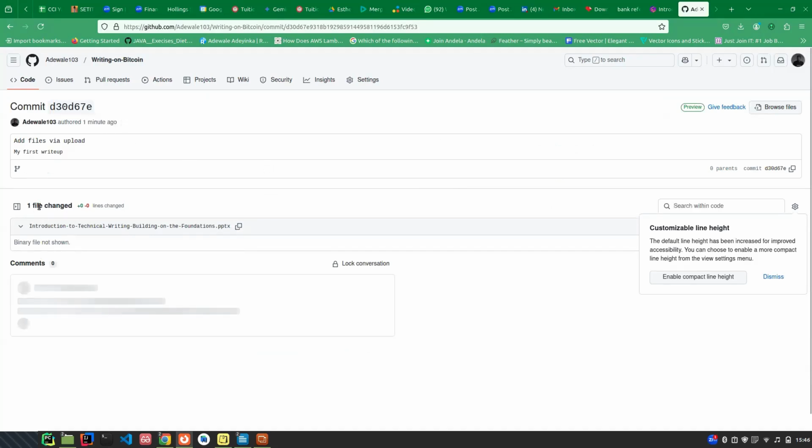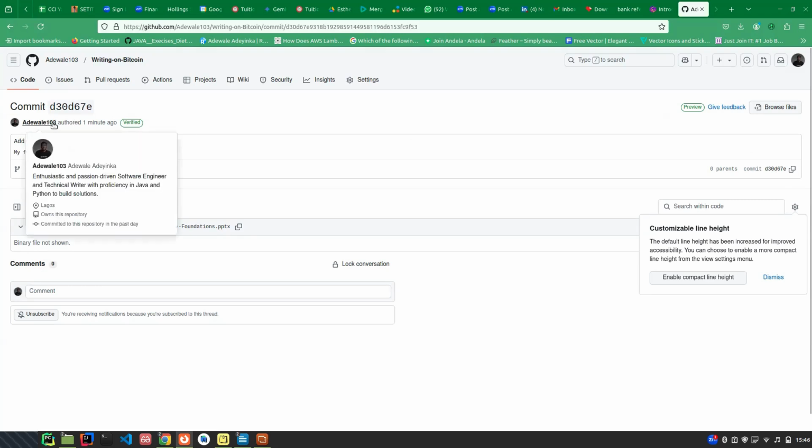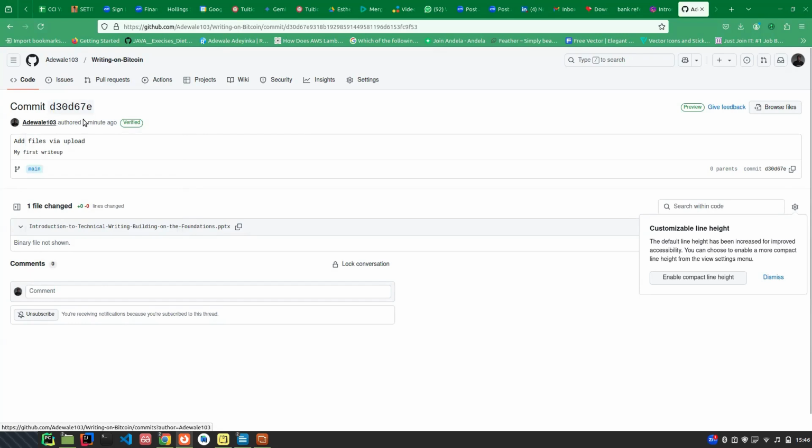you can see that one file changed, right? You can see that's the commit ID. With this commit ID, you can track. You can say who made this change. Adewale made this change. When did he make the change? 1 minute ago. So if your colleague comes and scatters your document, you can tell who the colleague is in the office, and they can track the person.